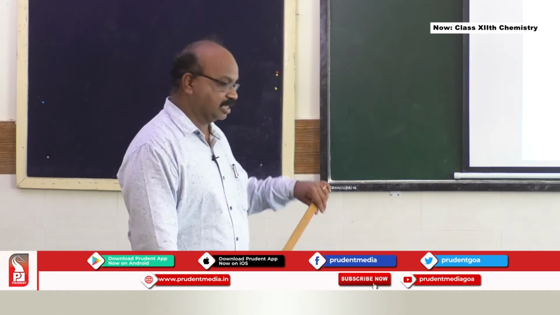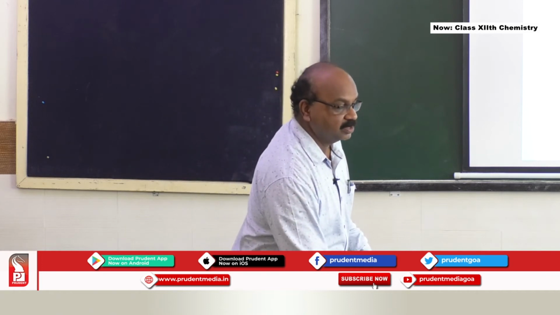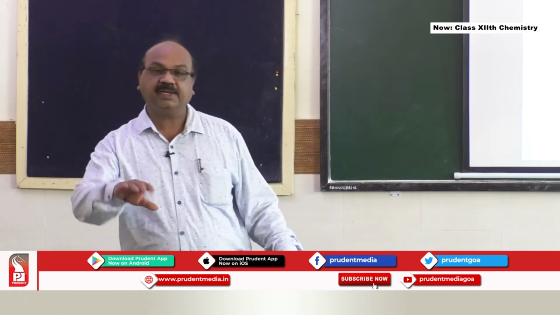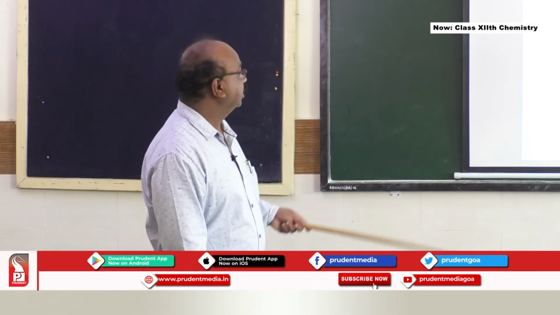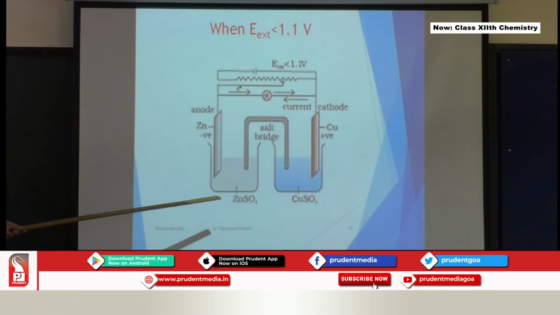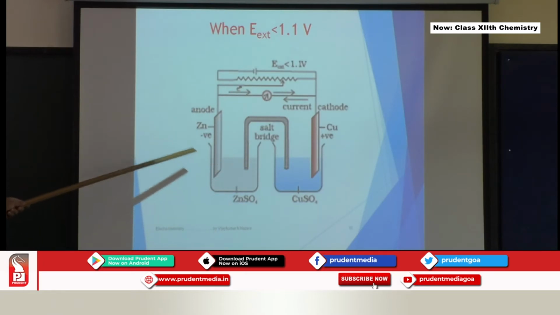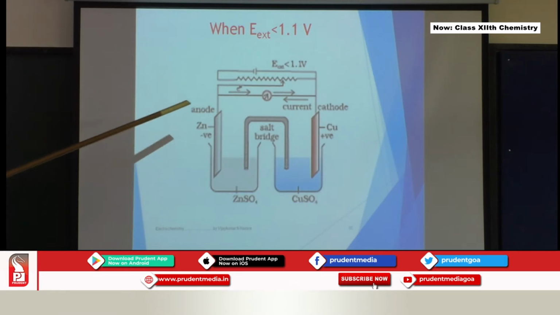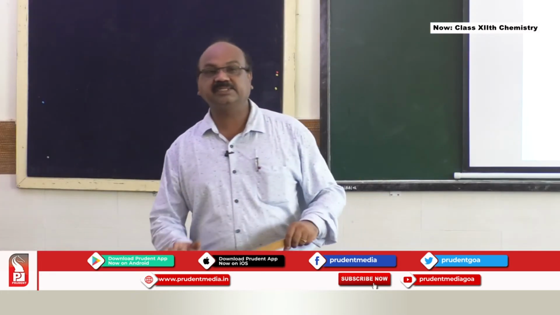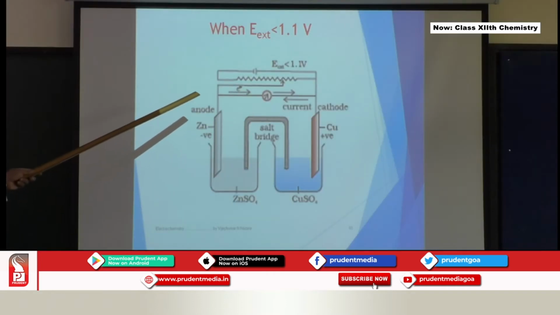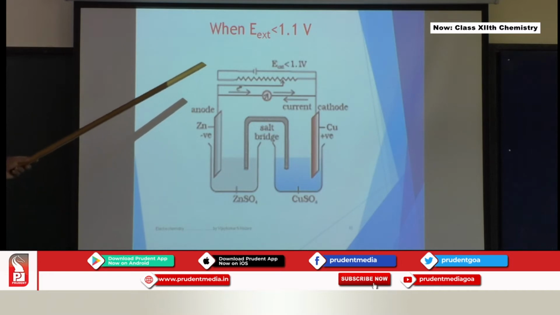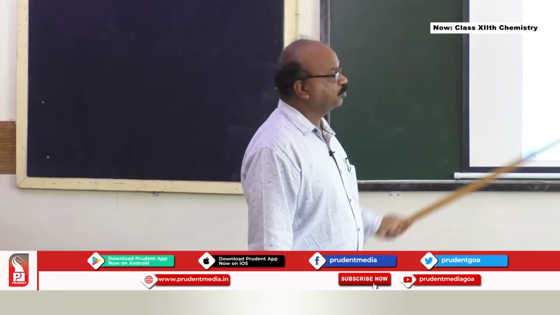Now I am going to explain the same with reference to what happens if we connect an external battery to the same galvanic cell. Now this is the same diagram we have learned earlier: zinc sulfate, copper sulfate, zinc electrode, copper electrode, salt bridge, and external battery. You can see this zigzag thing, that is the adjustable rheostat or resistance, and we can adjust the external voltage, that is the battery shown there, E external less than 1.1 volt.